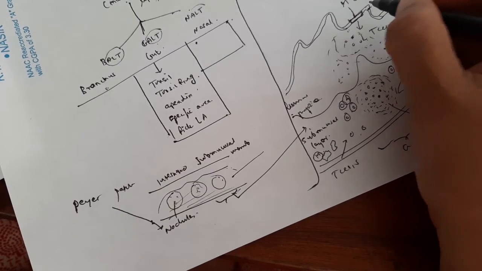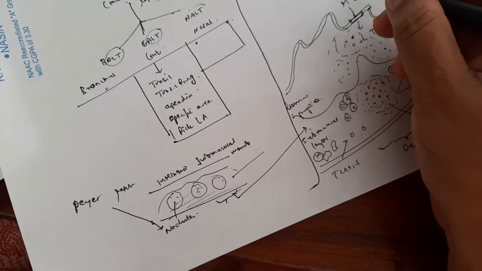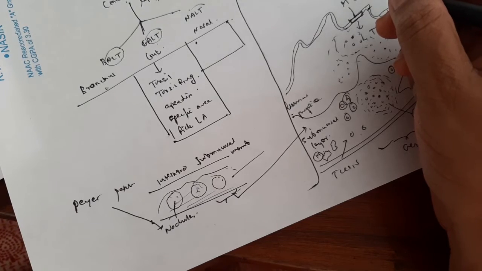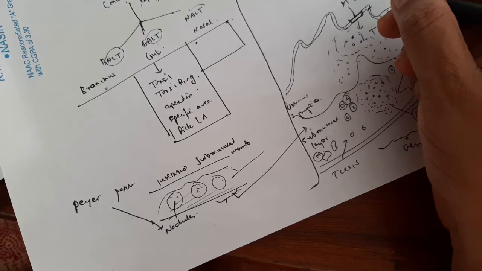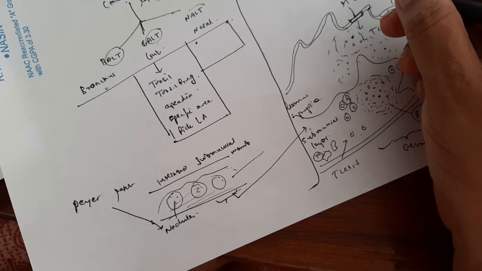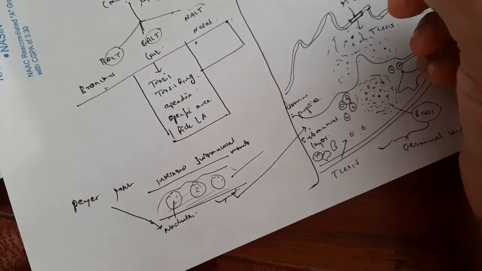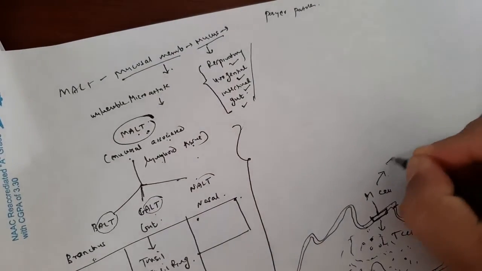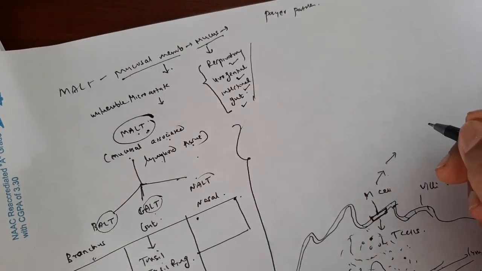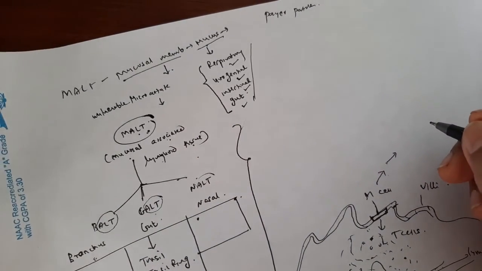So what are M cells? They are epithelial cells, but they don't have microvilli. They have a deep invagination or pocket. That pocket comes to the basolateral plasma membrane, which is filled with a cluster of B cells, T cells and macrophages. Now we are going to see the structure of this M cell.